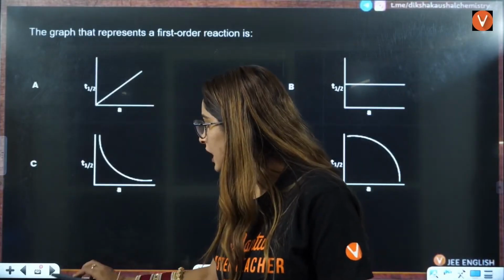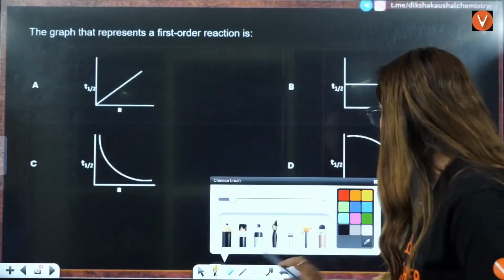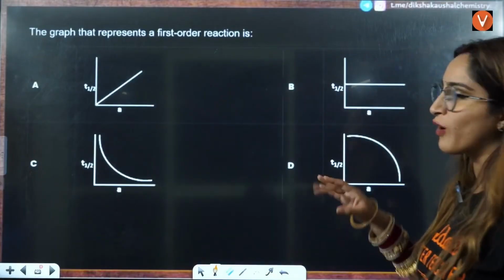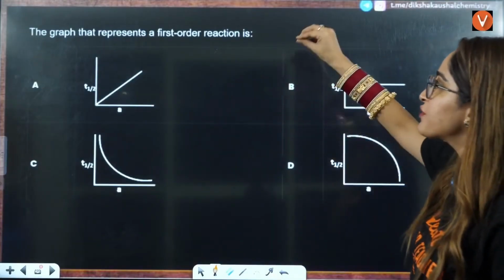Okay. Next, I think this is the last question. Let us see. The graph that represents a first order reaction.